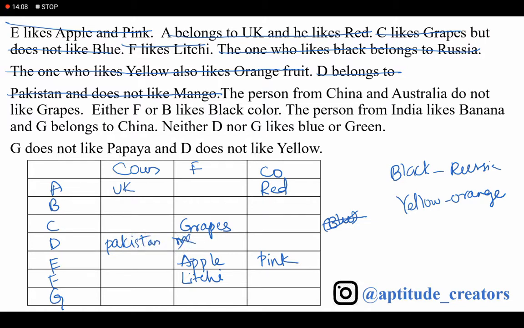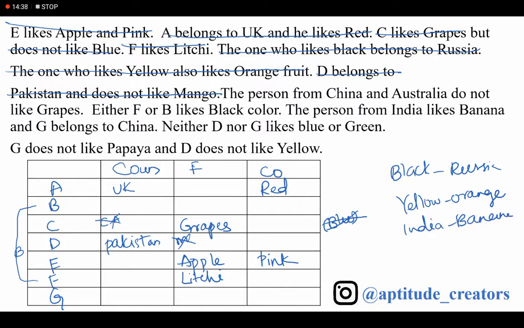The persons from China and Australia do not like grapes. Either F or B likes black color. The person from India likes banana.